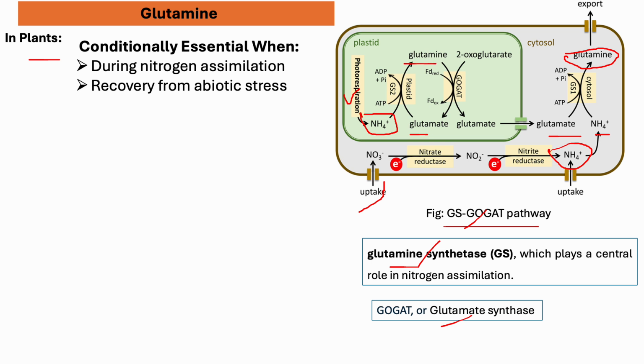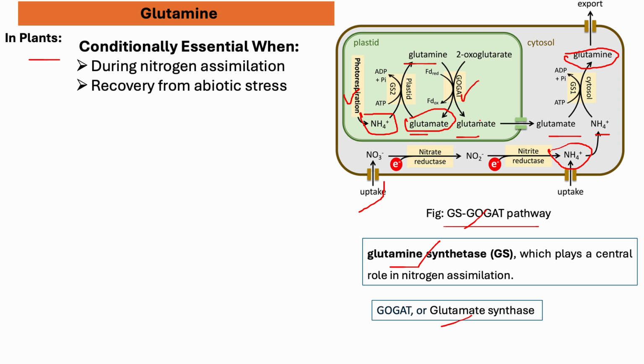again this glutamine mixes with oxoglutarate and then produces glutamate with the help of GOGAT. Again, GOGAT stands for glutamate synthase, and then this glutamate can pass into the cytosol, and then again it forms glutamine, and in some cases it can be stored as glutamate. So nitrogen can be transported as glutamine and stored as glutamate.